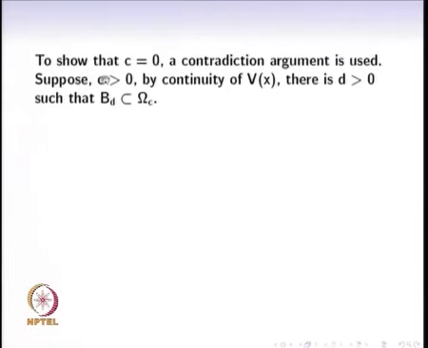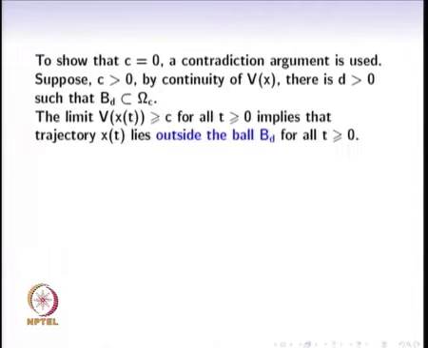Instead of beta greater than 0, we have c greater than 0, hence we construct this omega c set. Omega c set is a set of all points where the value of v of x is at most equal to c, and this b d is some ball that is contained inside omega c. We are able to construct this b d ball again by using the continuity of the function v at x equal to 0.